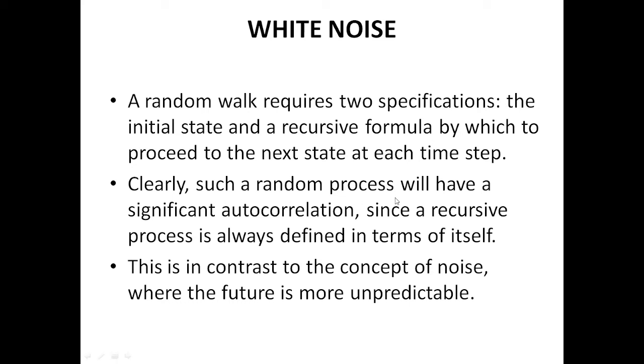Clearly such a random process will have significant autocorrelation. Since +1 and -1 produce similar signals, that is called autocorrelation. The recursive process is always defined in terms of itself, so the autocorrelation is there.